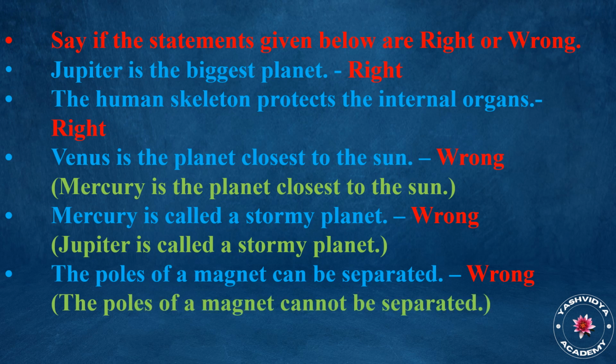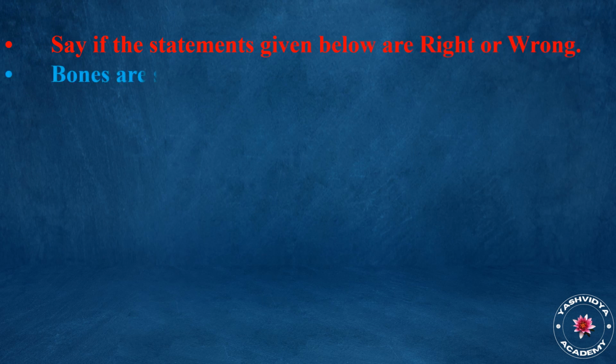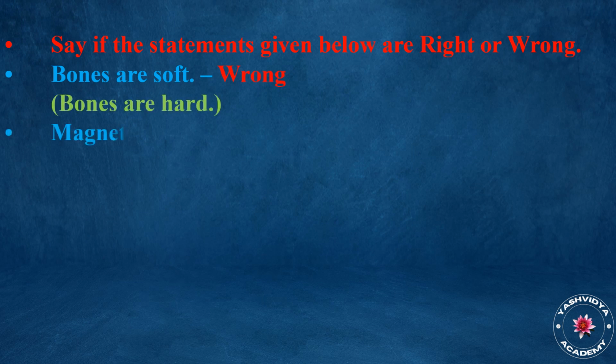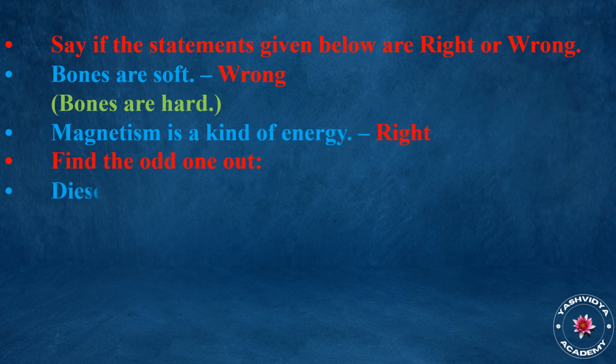The poles of a magnet can be separated. Wrong. The poles of a magnet cannot be separated. Say if the statements given below are right or wrong. Bones are soft. Wrong. Bones are hard. Magnetism is a kind of energy. Right.